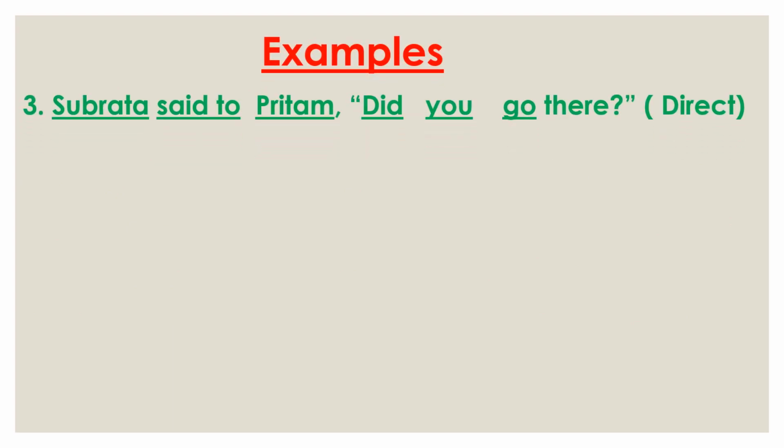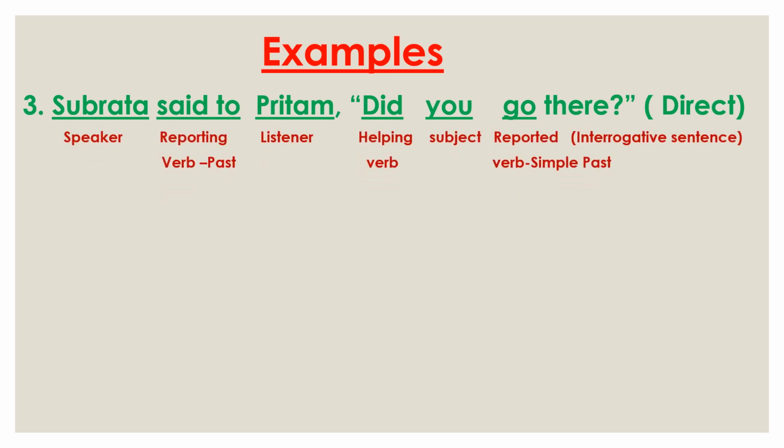Now see the third example. Subroto said to Pritam, did you go there? Okay. Here Subroto is the speaker, said to is the reporting verb in past form, Pritam is the listener. Now, did you go there? is the reported speech. Here did is the helping verb. Okay. And you is the subject and go is the reported verb. Now look, did indicates the reported verb is actually in the past form. It is simple past and there is the other part.